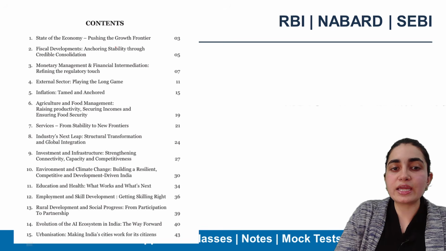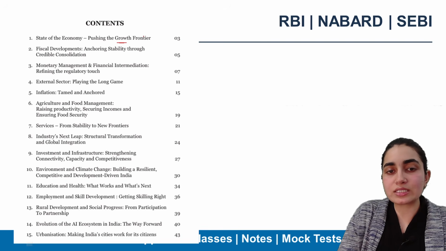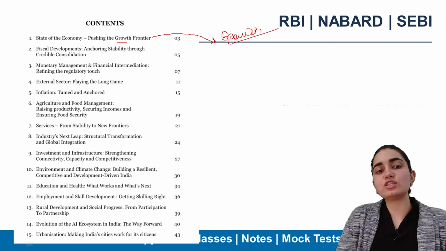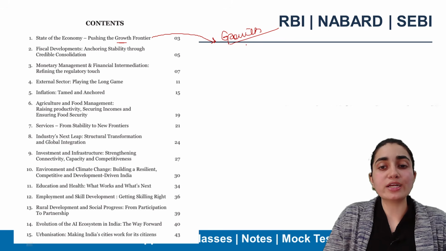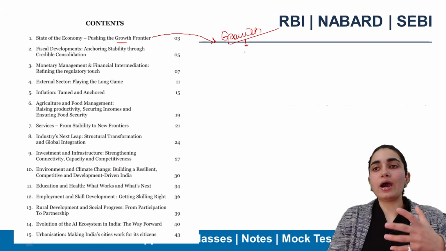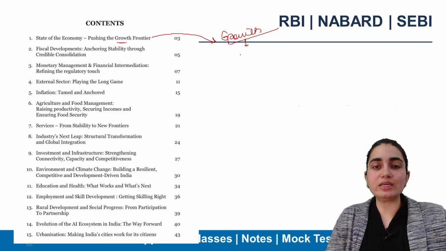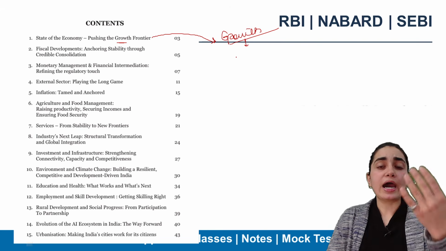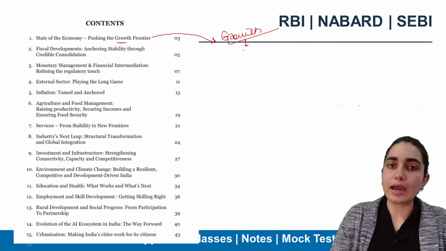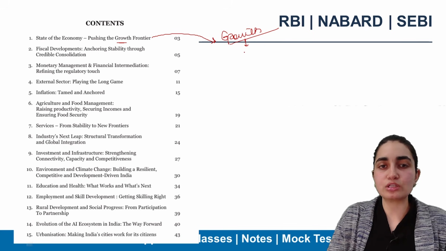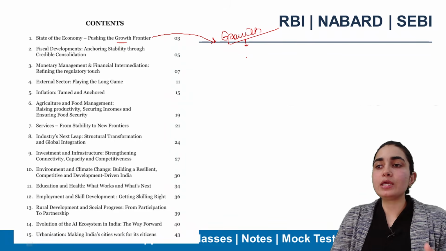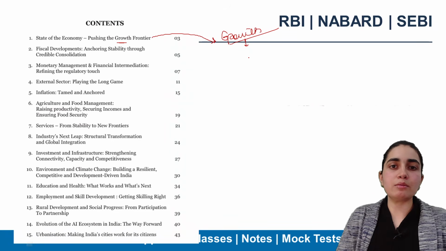The first talks about the state of the economy. What is its clear status, right? We are going to analyze growth here. We try to understand it from the perspective of various other institutions also. For example, the IMF will be projecting India's growth in another way, and the survey would be analyzing it in another way. If I specifically talk about the survey here, it clearly says growth is going to range between 6.8% to 7.2%, right? Accordingly, we will be comparing it with the IMF, World Bank, and maybe others also.